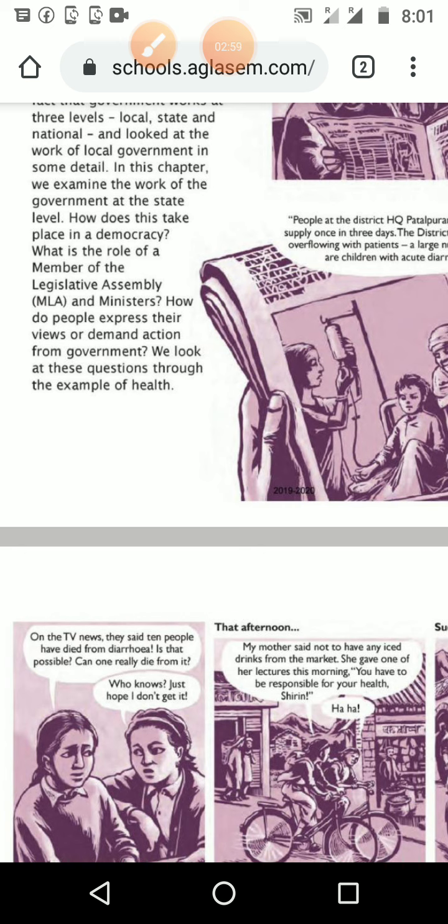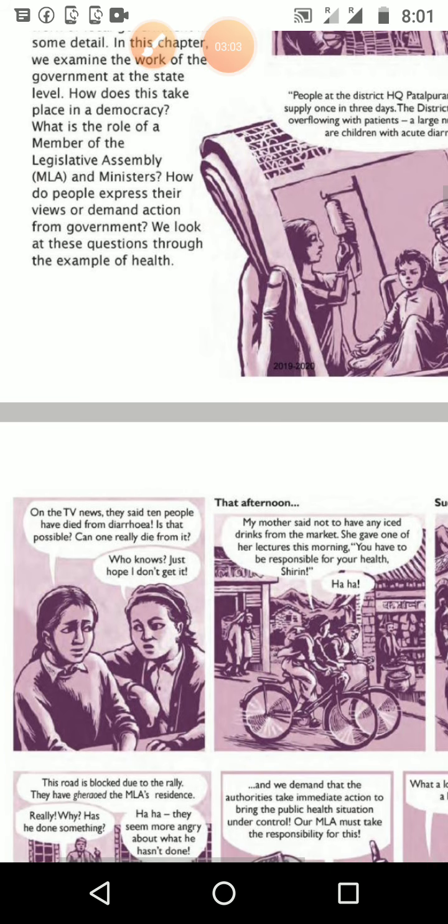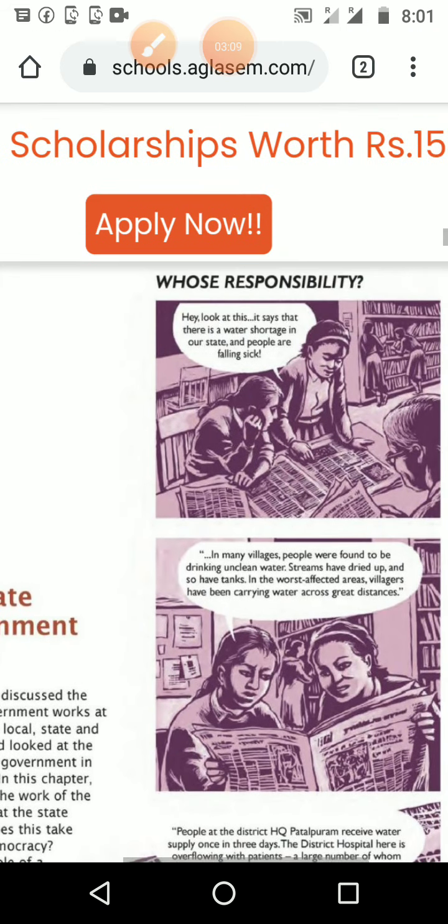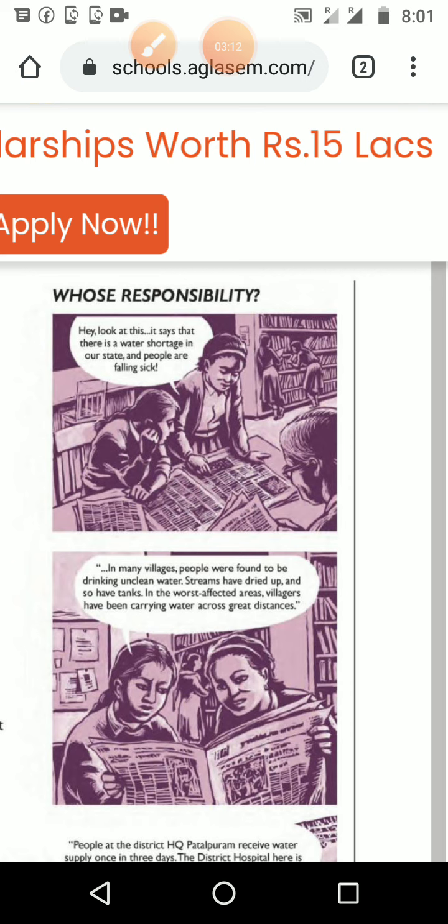Not only in corona time, every time. Then we look at these questions through the examples given. Okay, then we will go through the lesson, and then we will come back to the lesson point wise.